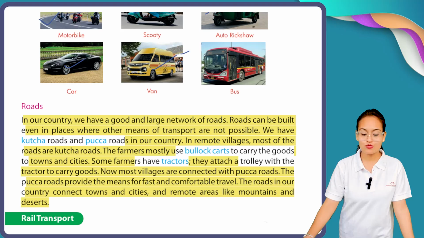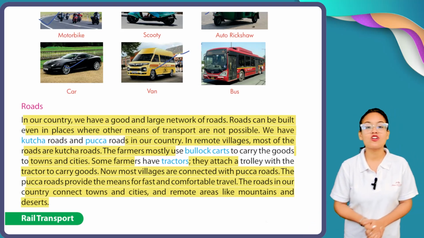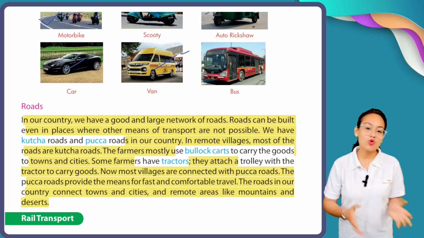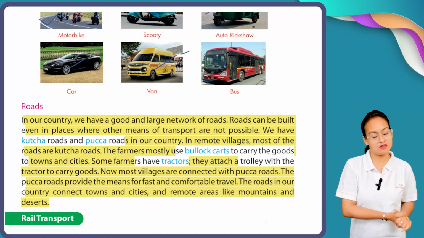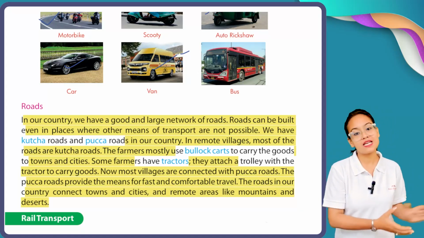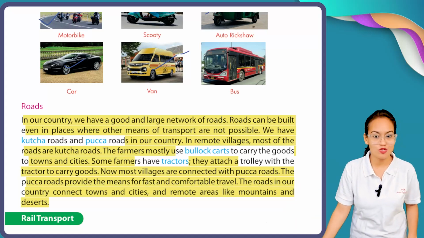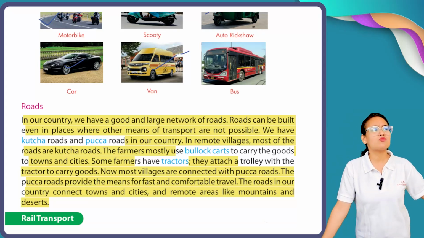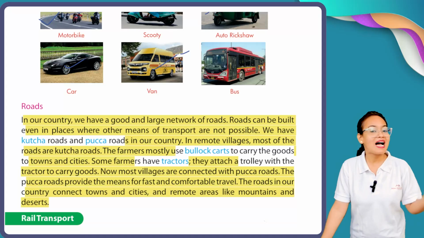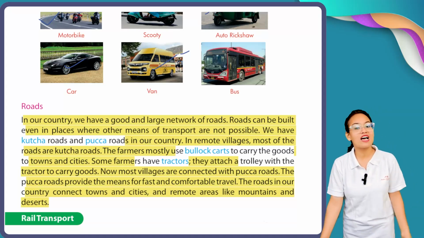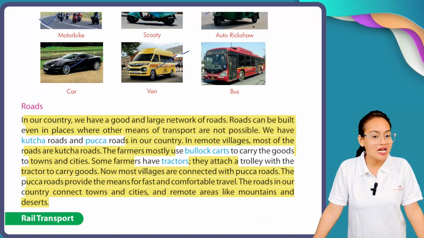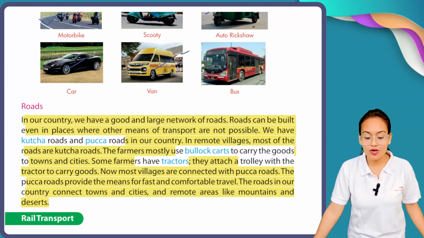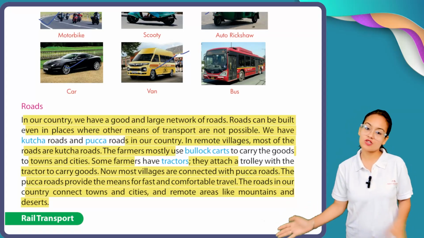Now, my dear students, see, road. Our country, India, has one of the best and one of the largest road networks in the world. Roads can be built in those areas also where other means of transport are not possible. We have kacha road and pakka road, both. In village areas and mostly in remote areas we have kacha road, and in metropolitan city areas and town areas we have pakka road. Farmers use bullock carts, and some farmers who are rich have a tractor. They carry goods with these vehicles on the road.